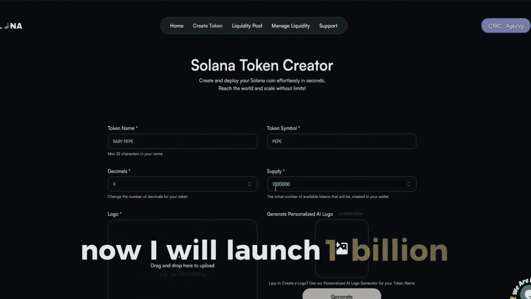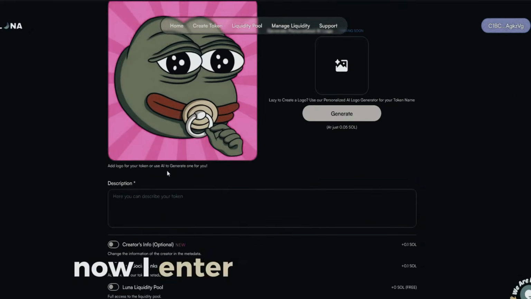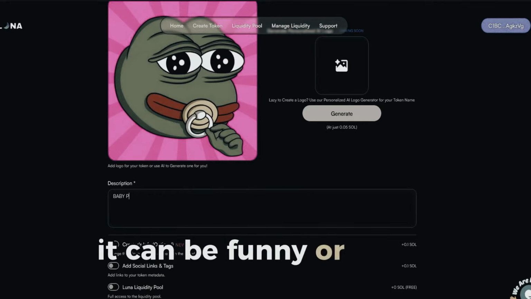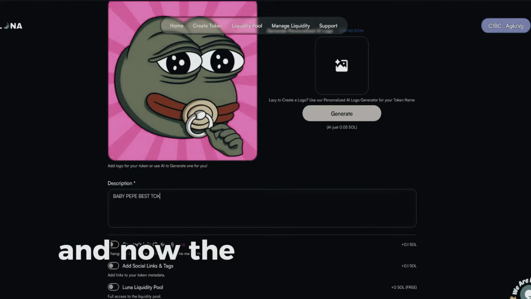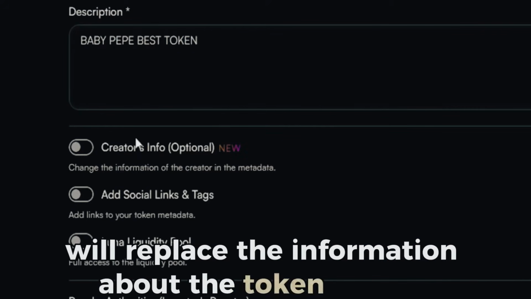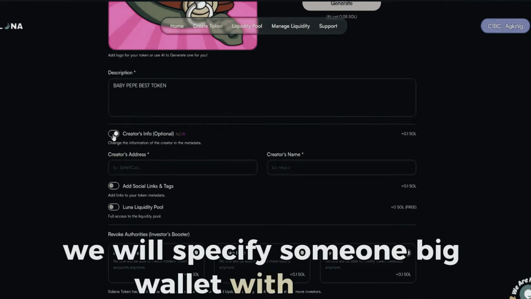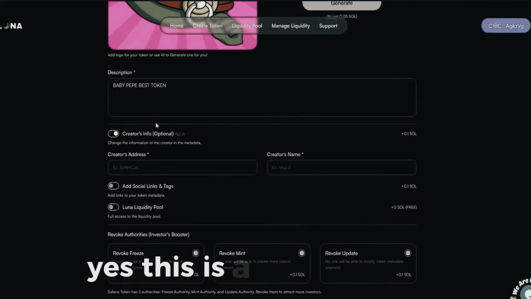Now I will launch 1 billion tokens, but the quantity does not matter. Now I enter any description. It can be funny or more informative. And now the most important thing. A new function will replace the information about the token creator. More precisely, we will specify someone's big wallet with Solana. Yes, this is a new function.